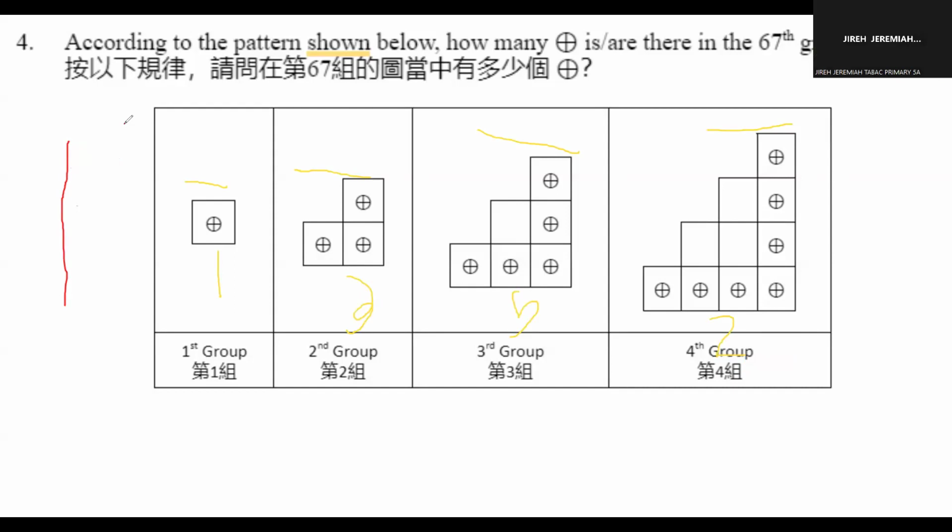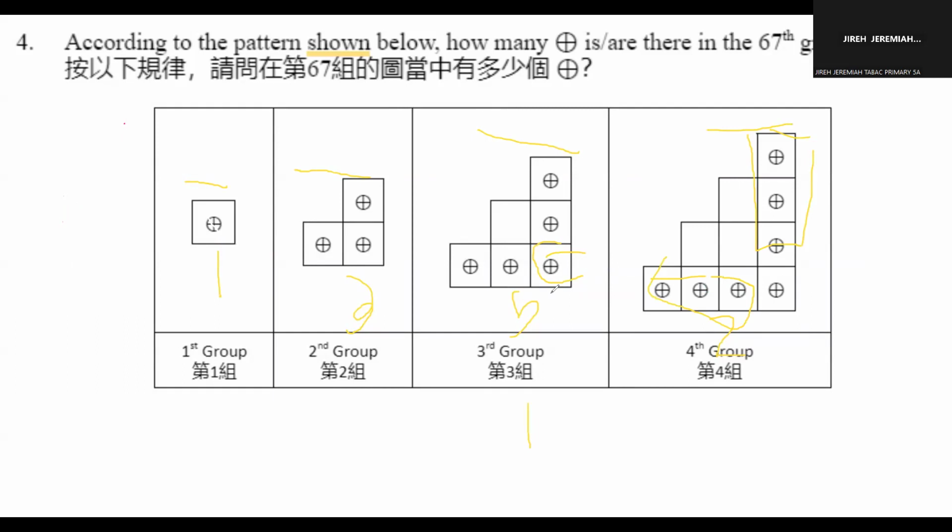So what you can see is, here there's one symbol, so that's 1, and then the number of symbols on both sides are the same.